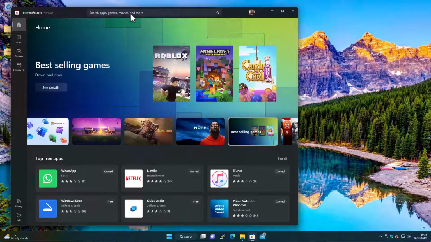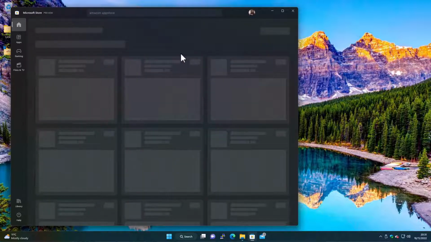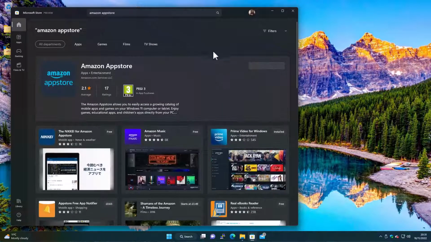So basically, come to the search bar. Oh, I've already got there. See, Amazon App Store. Do a search for Amazon App Store. And with any luck, it'll pop up. In a second, this should turn to install. So we'll go install.